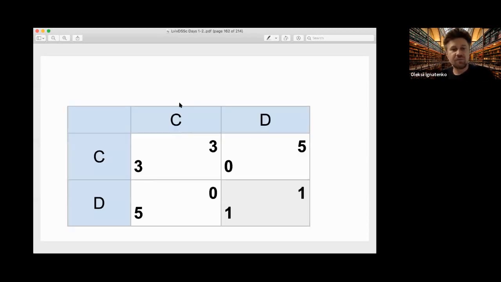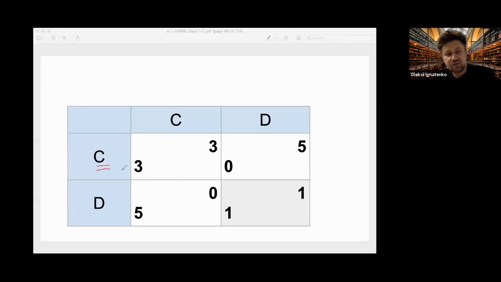Now, if we always cooperate, then let's calculate what the other player will get if he defects. Well, if he defects, he will get 5 on the first step, and then he will always get 1 in every future game, because we use grim trigger strategy.